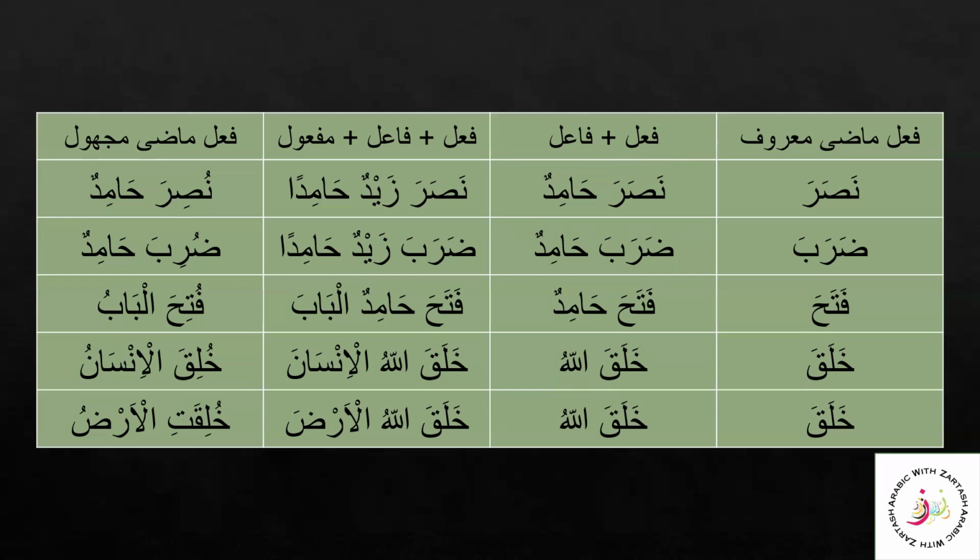in the state. So fi'l plus fa'il here, Nasara Hamidun, is a complete Jumla Fi'liyya, while Nasara in itself is a complete Jumla Fi'liyya, while the inside doer or inside fa'il is Huwa. Here, Hamidun cancels out the inside fa'il that is Huwa, and Hamid here becomes the fa'il.